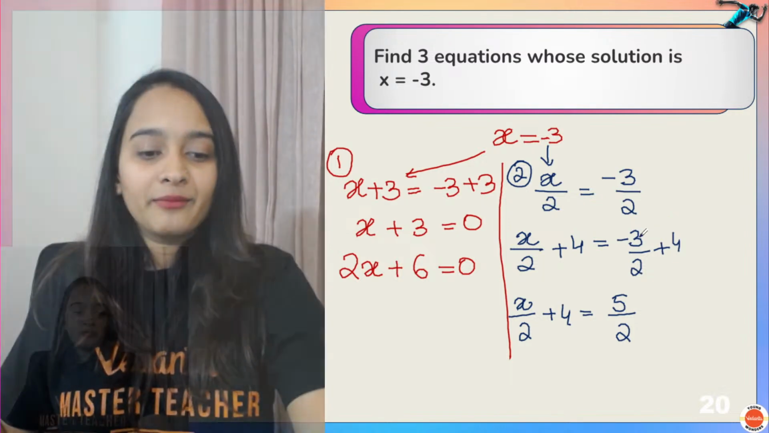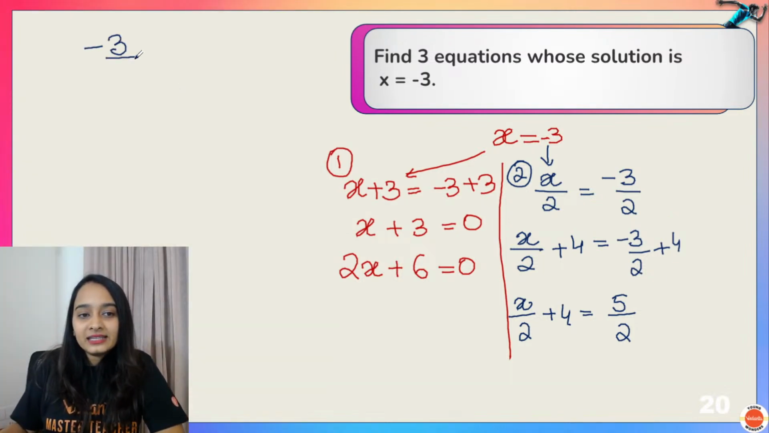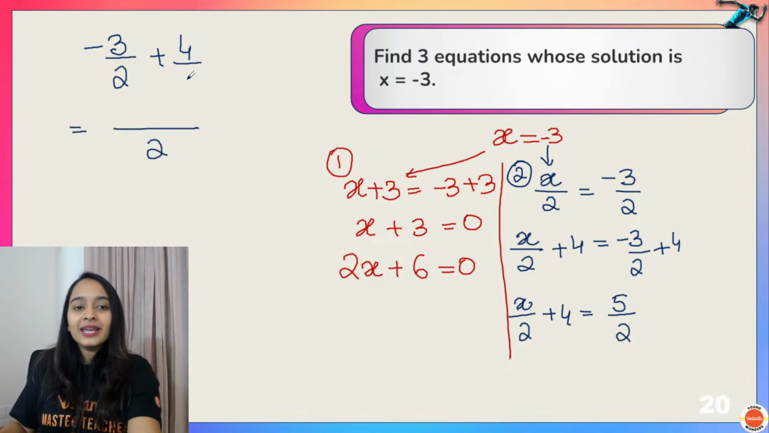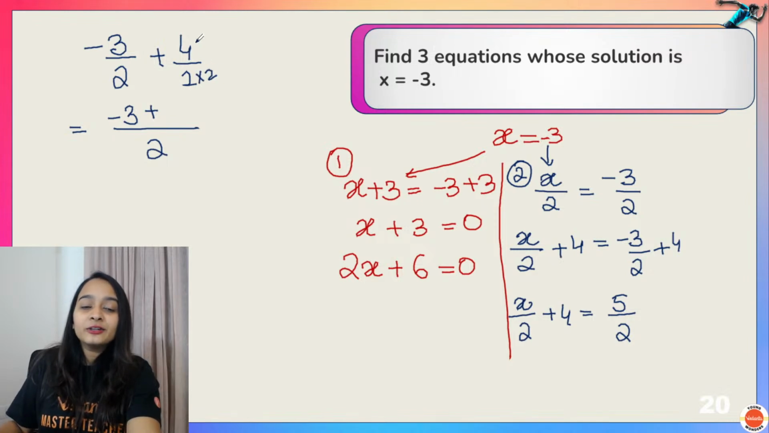Why? I took LCM. What did I do here? Minus 3 by 2 plus 4. So the LCM here would be 2. 4 I can write as 4 by 1. So 2 is the LCM. So minus 3 will be as it is. Here I have to multiply the denominator with 2 so that the LCM becomes 2.